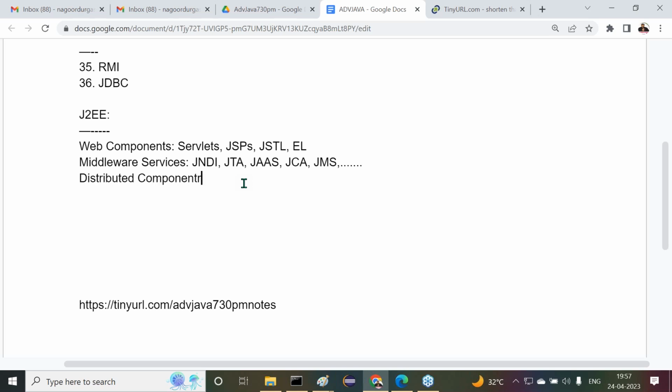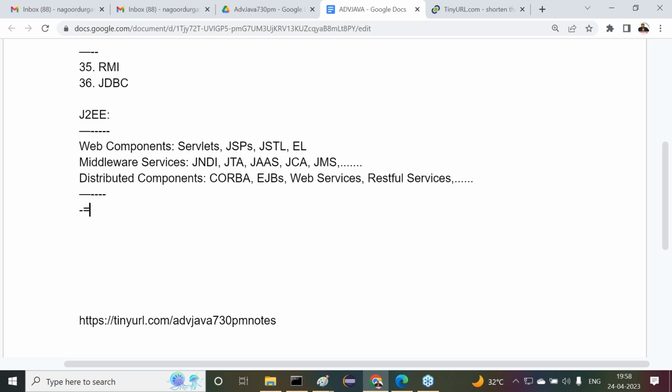Then after understanding this, distributed components or distributed technologies. If we look at these components, there we can understand EJBs, and before that, CORBA, EJBs. Apart from these EJBs, next, web services, REST services, RESTful services, and so on. Like this, so many technologies are available. Just some of the technologies I specified here. Everybody has to understand these points clearly.